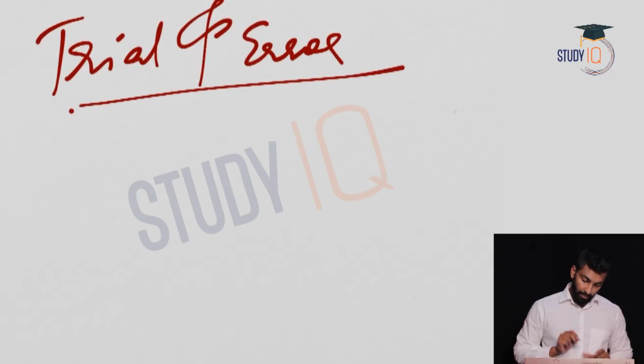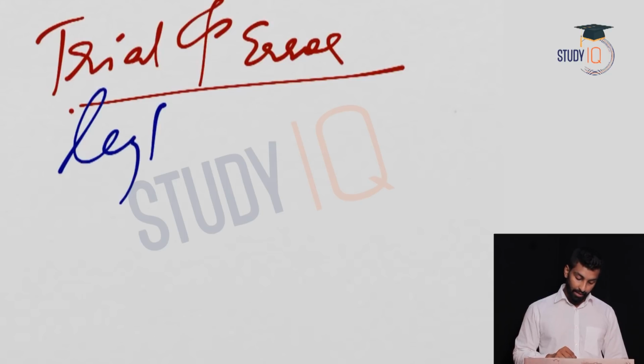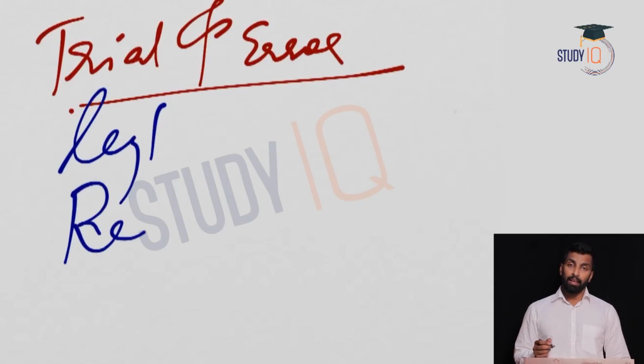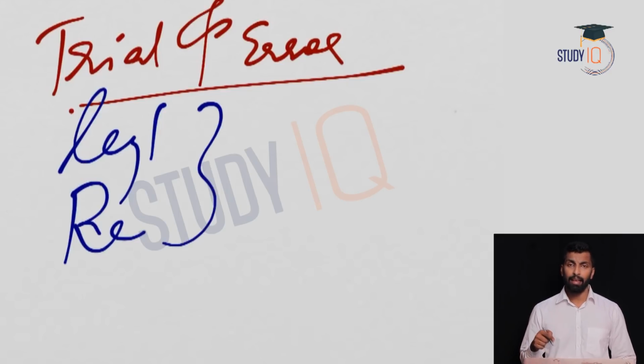Okay, now we will come back to our discussion. We were talking about trial and error, right? We were answering this question: why is the Warren Hastings period in history known as the trial and error period? Now you might have got some idea about your introduction. You can write in your introduction about the situations, the circumstances. We have already discussed that there were some problems with the legal system, some problems with the revenue system, right? Then we have seen he did not have much experience in administration. He is a business person.